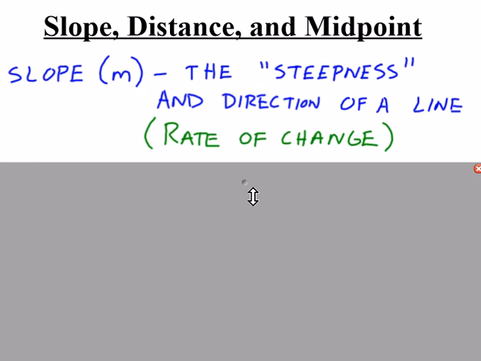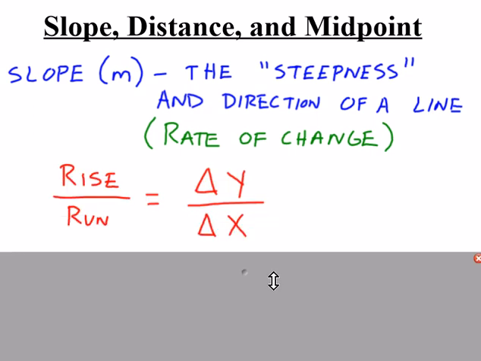Slope is a ratio. It compares a line's rise over the run, meaning, how fast is the line changing up and down versus how fast it's changing from side to side. The triangle there is the Greek letter delta, which means change. In math, change is represented by subtraction. So that leads us to the slope formula,